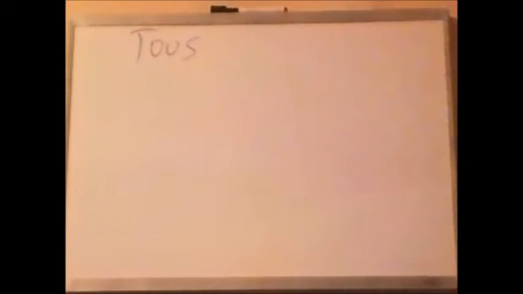Blank, les enfants aiment jouer. Well, we've got masculine plural, so we know that it's going to look like this. Tous les enfants aiment jouer. What might we say in English? All kids like to play. You could say all the children like to play as well, but all kids would probably be more likely what we would say. Numéro 2.